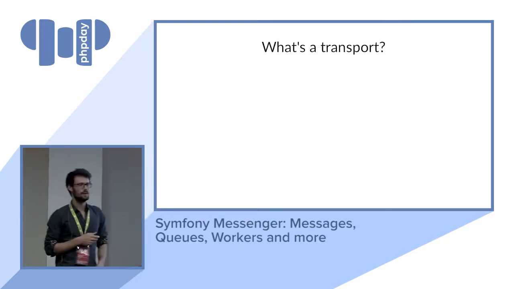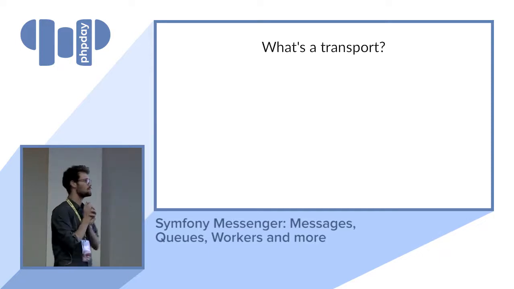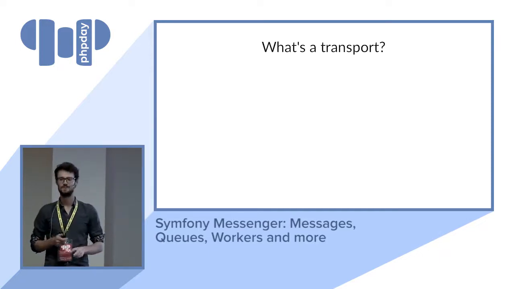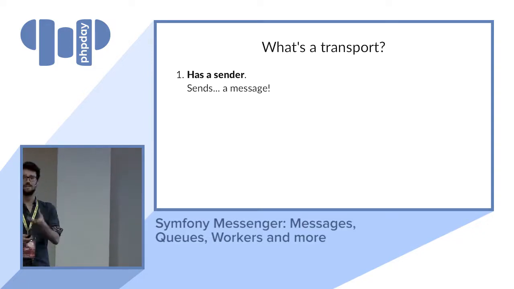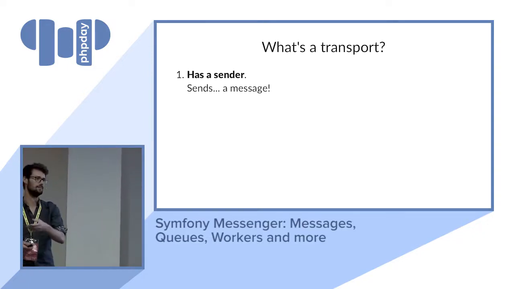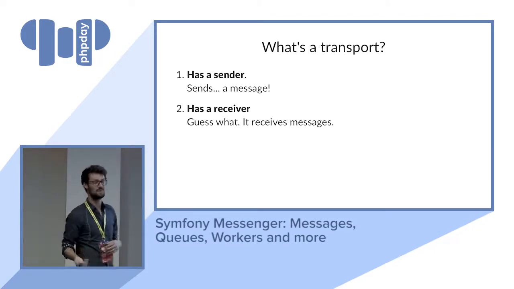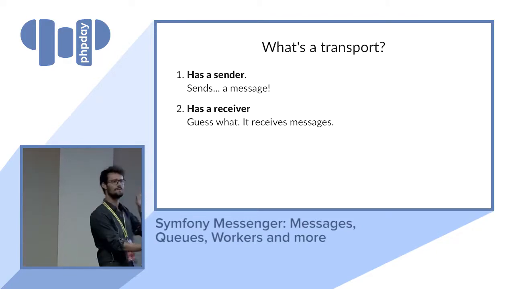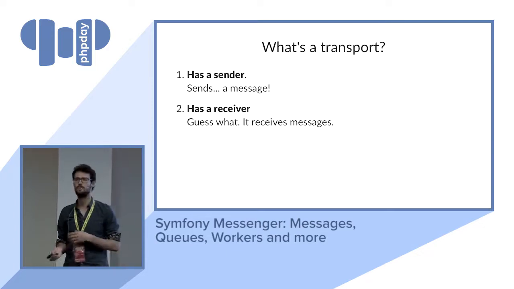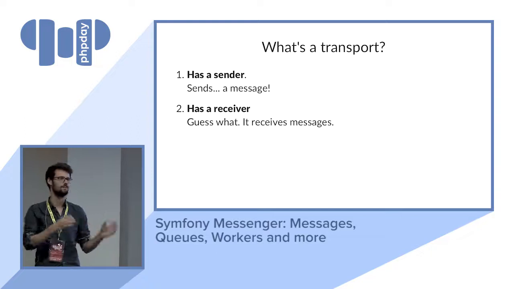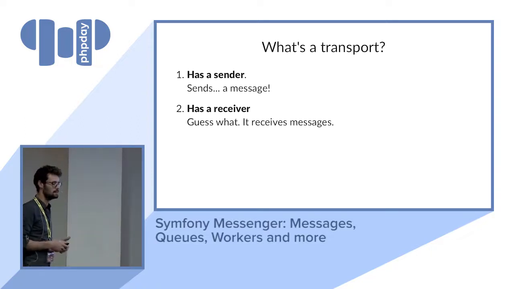So first, very good question, what is a transport? There are 2 important things in the transport. The first one is a sender, so it has the capability to actually send a message somewhere. And it also has the capability to receive a message somewhere. So we split it into 2 different concepts, just because potentially some transports might not be able to receive and some not send, something like that.